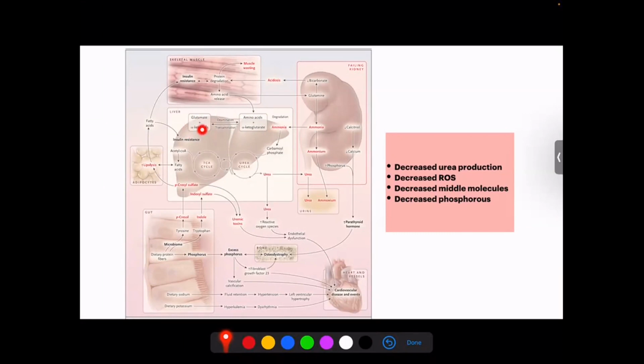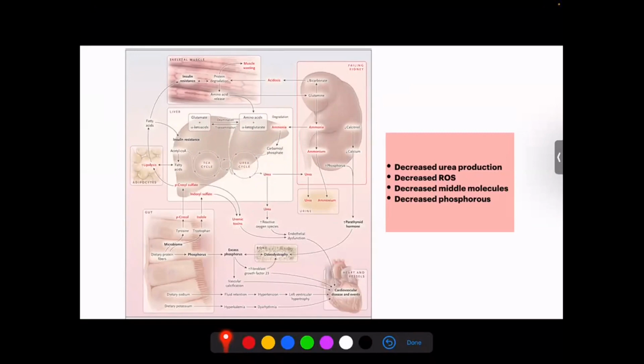And this alpha keto acid normally is either used for further generation of amino acids, or it can be taken into the TCA cycle. So we know the ammonia is produced because of the amino acid metabolism, and the ammonia normally gets converted to ammonium and then can be secreted in the urine, or else, since it is very volatile and is a toxic substance, it can be taken up by the urea cycle to get converted to something which is less toxic, and that is urea.